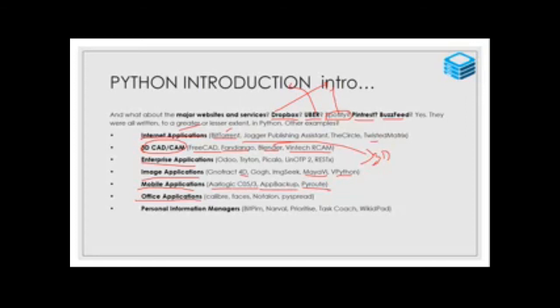Then office applications like MS Office. Here Calibri is one, PySpread is one. You can go and download and work with it. Then personal information management systems, Bitpim, Narwhal, likewise. These are all the various fields of application of Python.